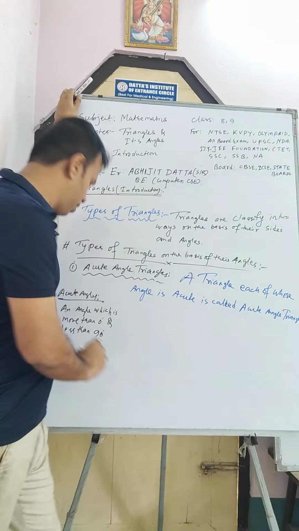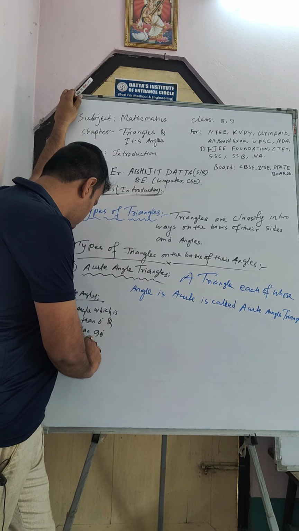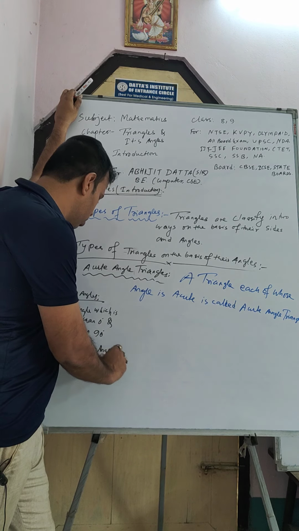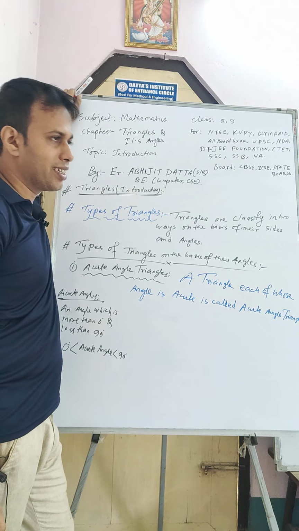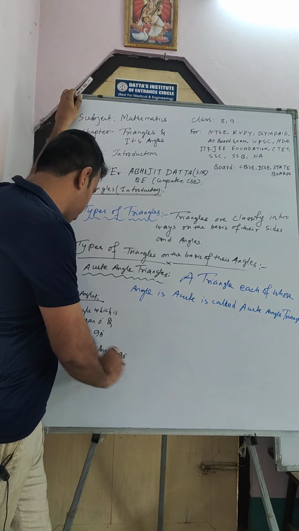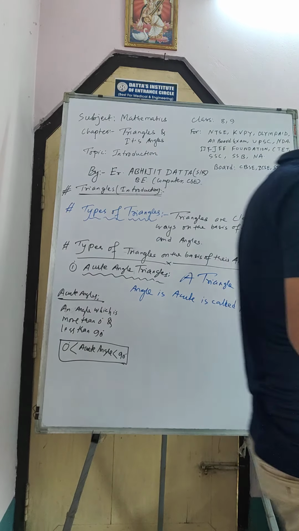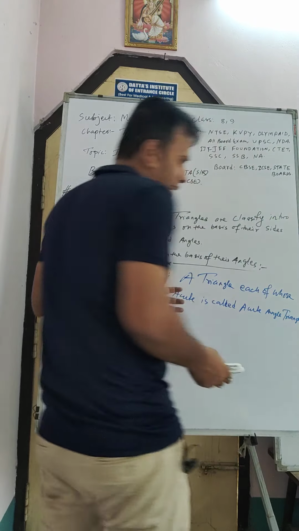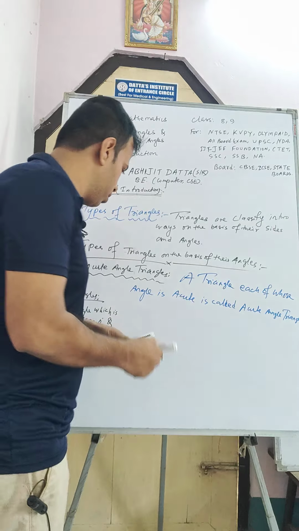Mathematically we can write that from 1 degree to 89 degree are known as acute angles. Okay, so we learned a triangle each of whose angles is acute. That means an acute angle is an angle which is less than 90 degree but more than 0 degree.